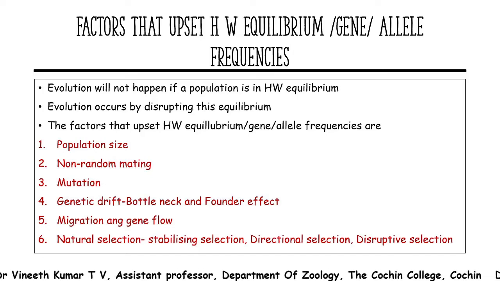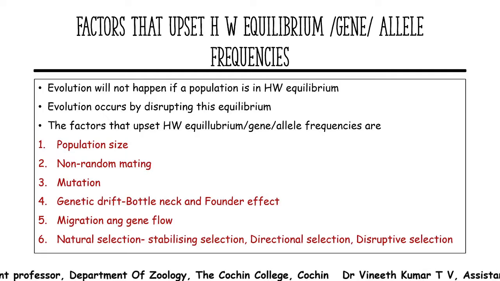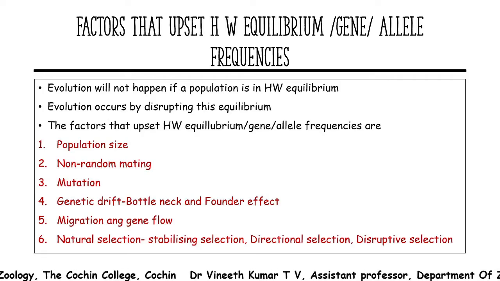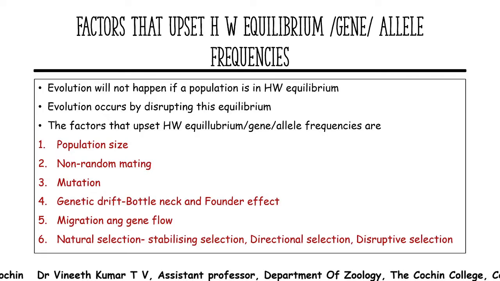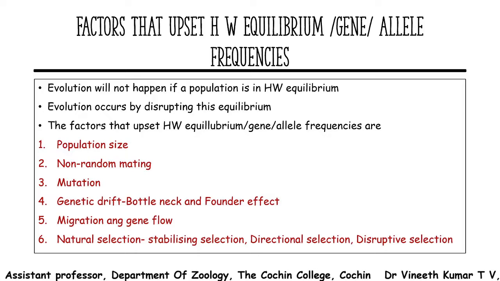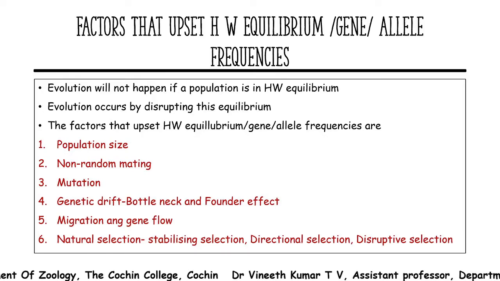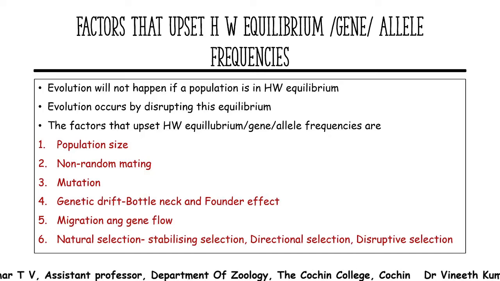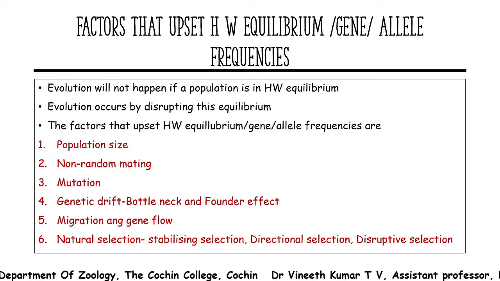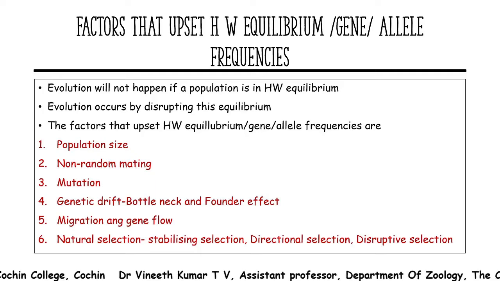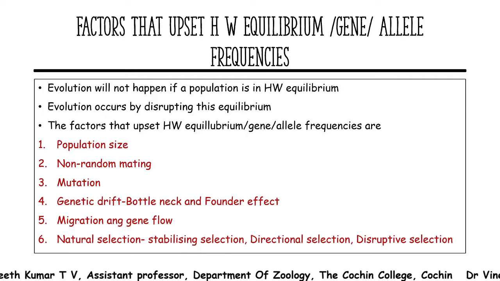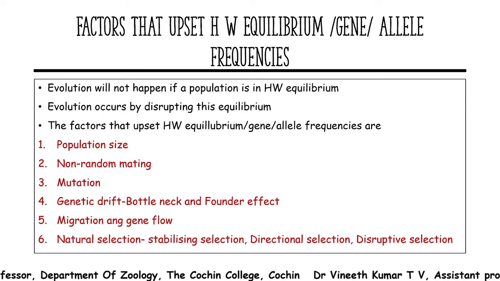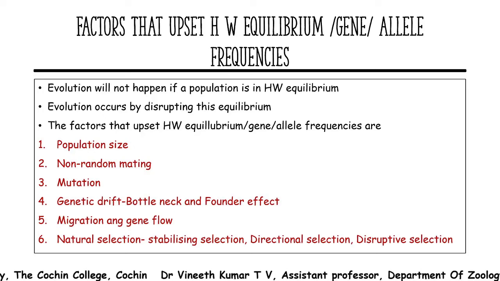Next is directional selection or progressive selection. It produces a regular change within the population in one direction with respect to the changes in the environment. So there will be changes in the allelic or gene frequency in this directional selection or progressive selection. There is a change in allelic or gene frequency depending on the environment. The example is of the particular moth, Biston betularia.